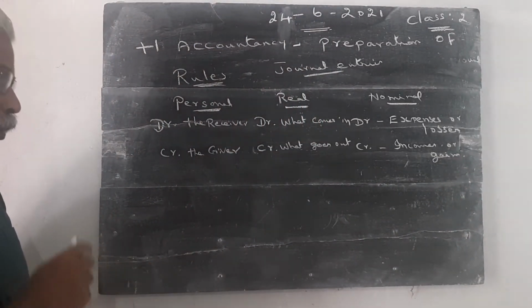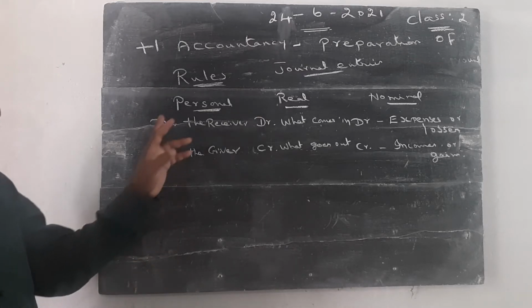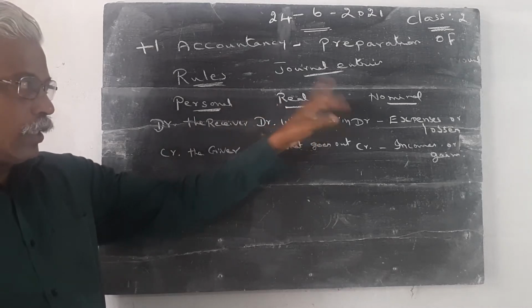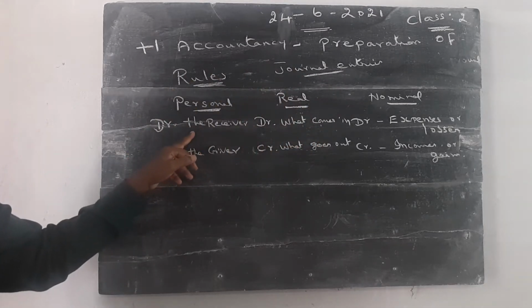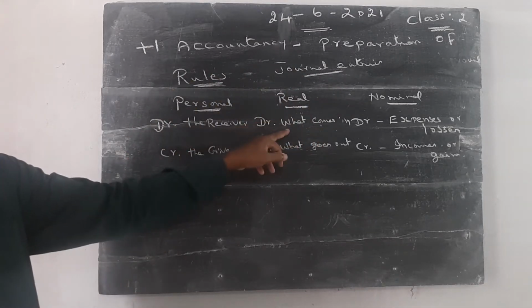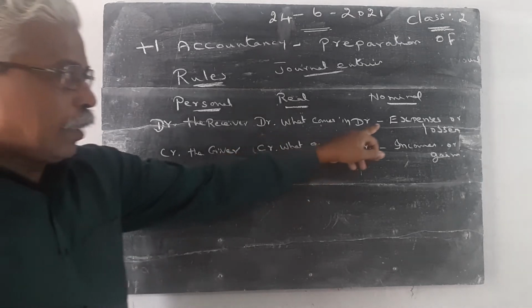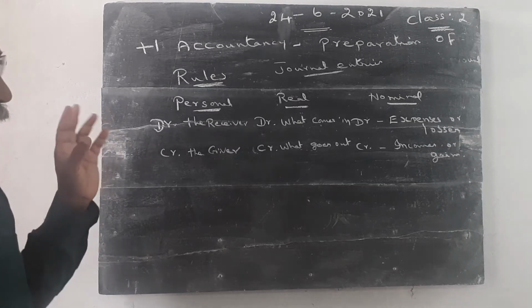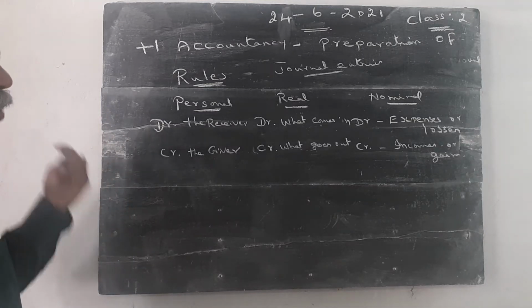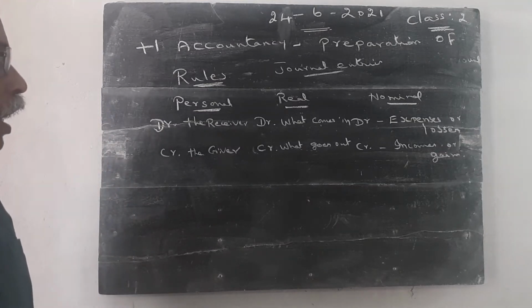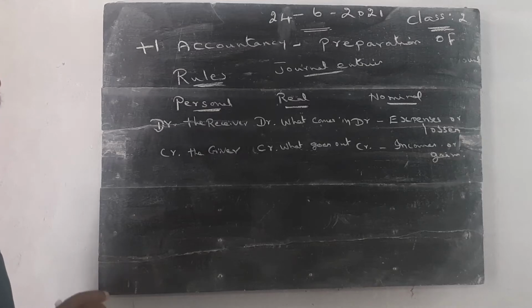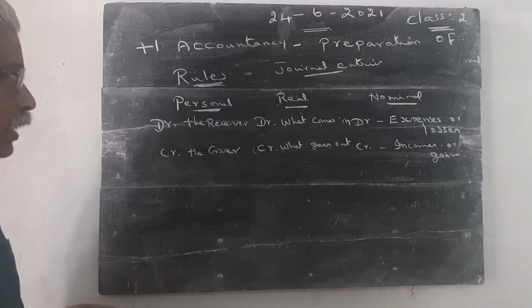Double entry system of bookkeeping. We have 3 accounts: personal account, real account, nominal account. Debit the receiver, credit the giver. Debit what comes in, credit what goes out. Debit all expenses or losses, credit all incomes or gains. These are all the points we studied in the previous class. Today, I want to give some questions which are given in our textbook. So please take the notes and study.